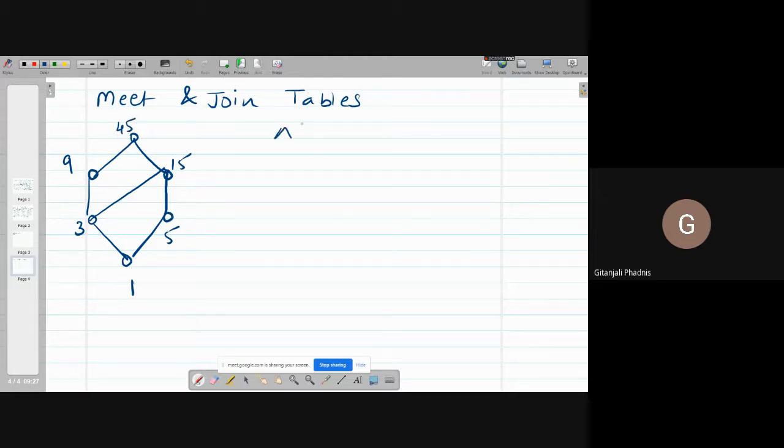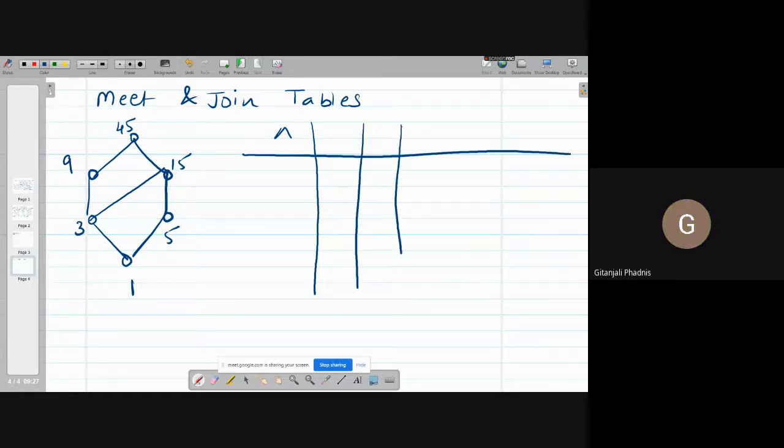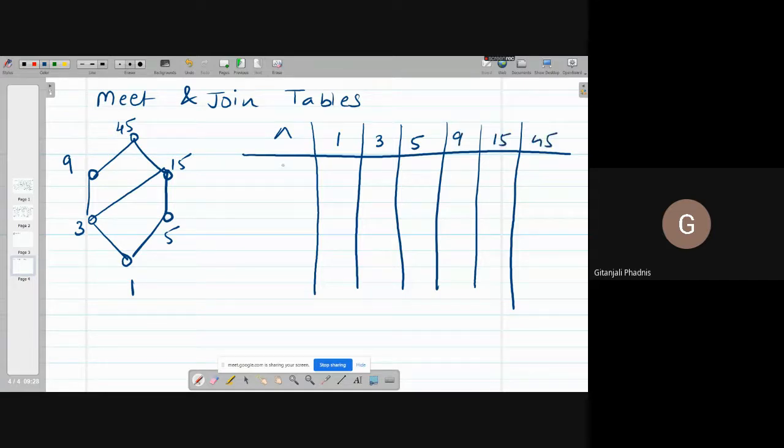Okay, and now I will prepare only the meet table. Girls, are you writing? Yes, ma'am. So horizontally and vertically, I need to write down all my elements: 1, 3, 5, 9, 15, 45, and again 1, 3, 5, 9, 15, 45.